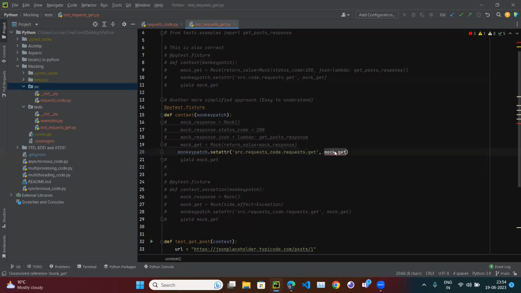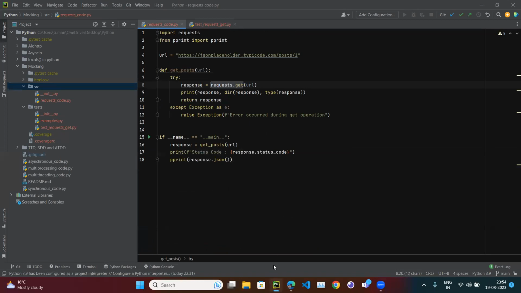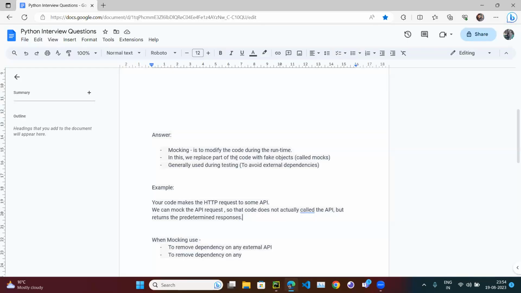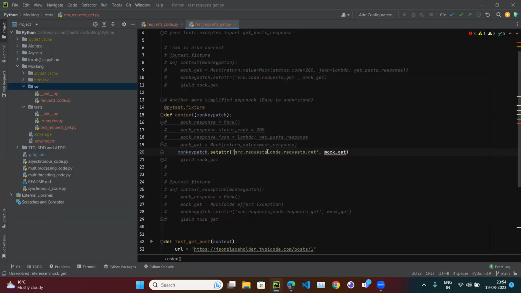If you go to my document, I said that when we replace part of the code with some fake objects, that is called a mock. The same thing we are doing here. We are replacing some part of the code with something, and that something is called a mock object. That is the fake object, mock get. So we mentioned some variable, mock get. That is fine. Hopefully you understand now.